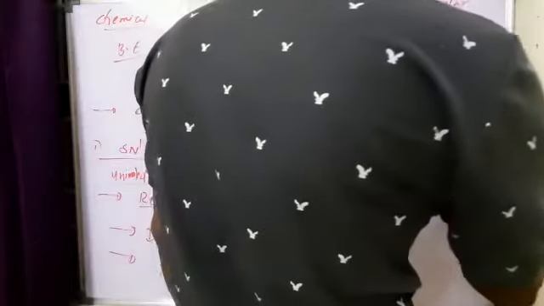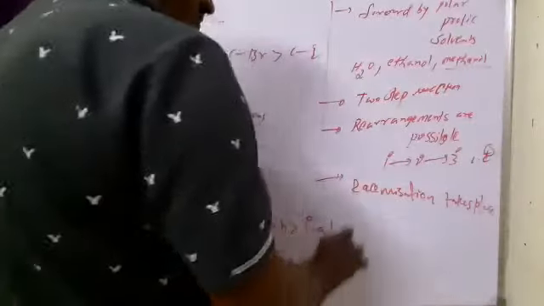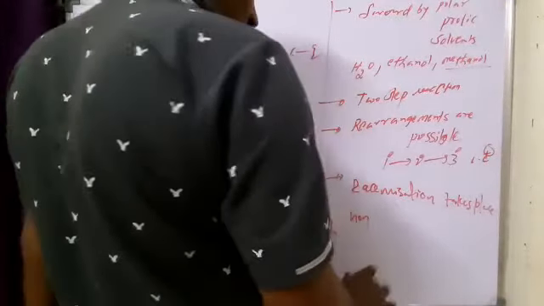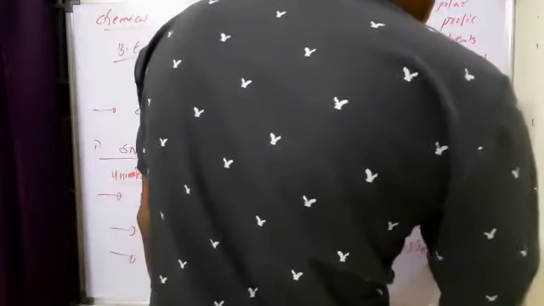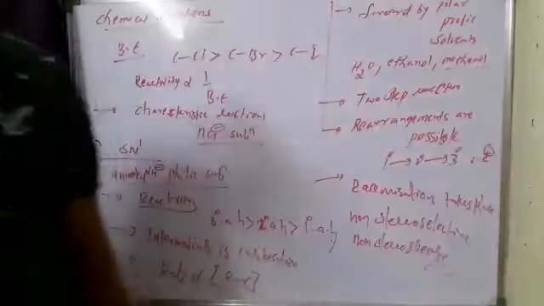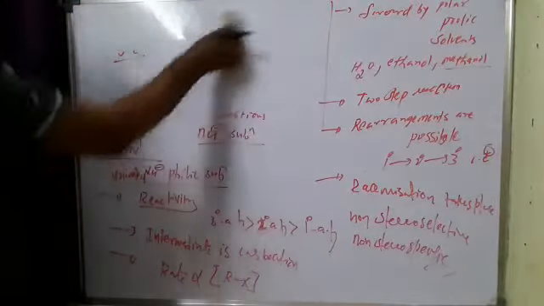Racemization takes place. So these reactions are non-stereoselective and non-stereospecific. These are all because racemization takes place, so one enantiomer is not formed in excess in general.